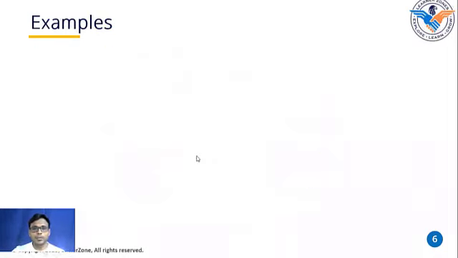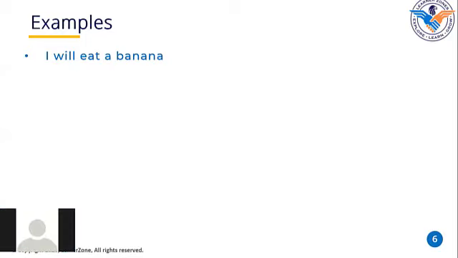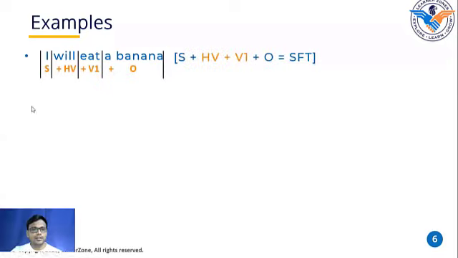Let us see some examples of future continuous tense now. I will eat a banana. In which tense is it? Smita, can you please tell me in which tense this sentence has been written? Sir, simple future tense. Why? Because first shape of verb and will. Very good. So here we are using will as a helping verb and eat is the first shape of the verb. That's why it is simple future tense.